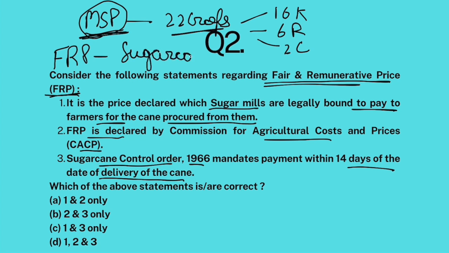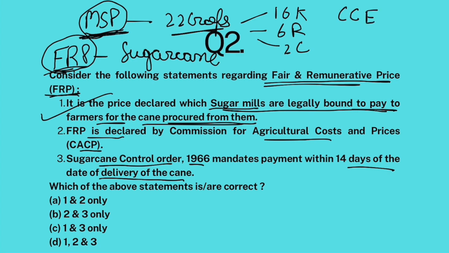Another difference between FRP and MSP is that, though both are guaranteed prices, in case of FRP, government doesn't procure sugarcane from farmers. Government forces sugar mill owners to procure sugarcane from farmers at this price. Sugar mills are those factories which produce sugar from sugarcane, right? So it is the price declared which sugar mills are legally bound to pay to farmers for the cane procured by them. Absolutely correct.